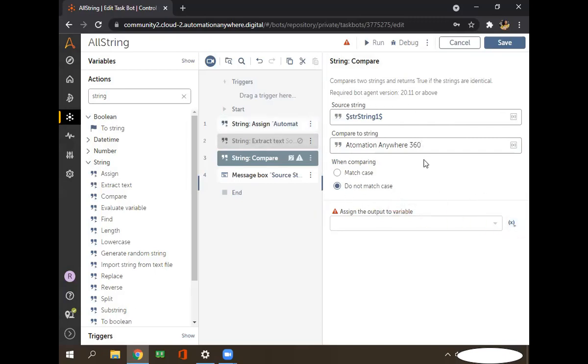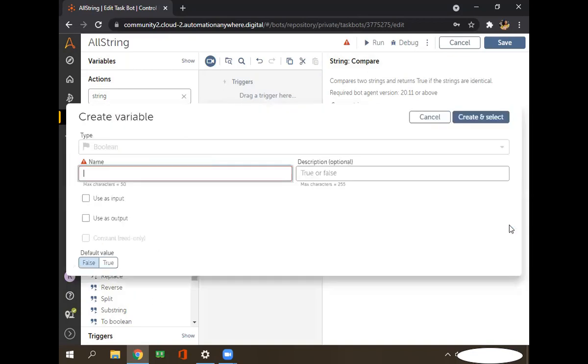This compare result we can only store in a boolean type variable. So what is a boolean type variable? A boolean type variable will give you either a true or a false value. Okay, so create variable from here.